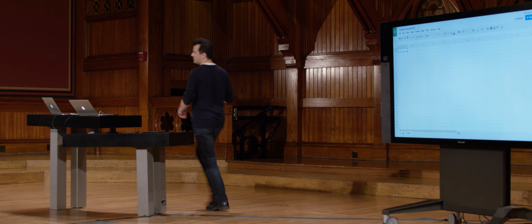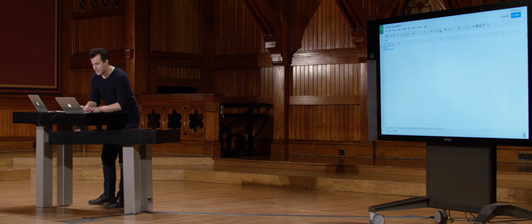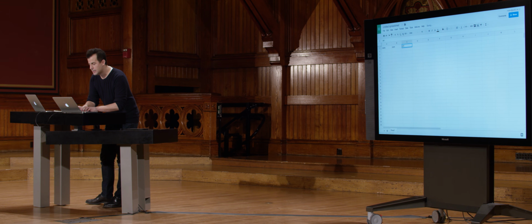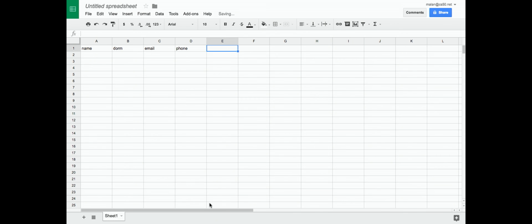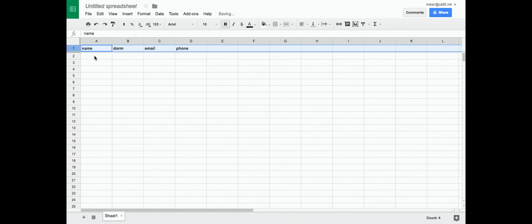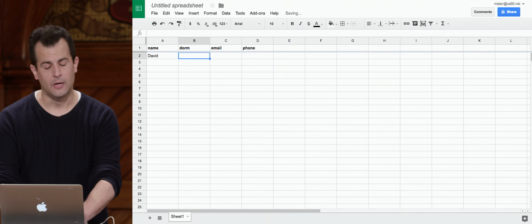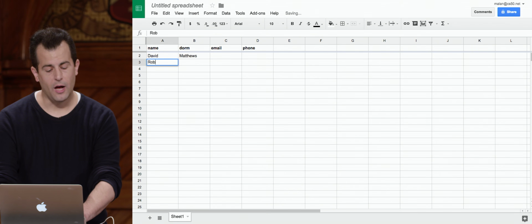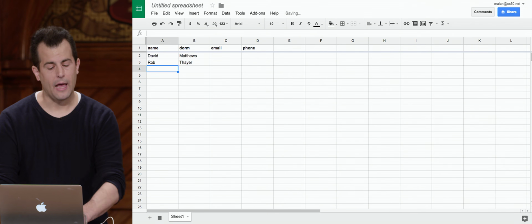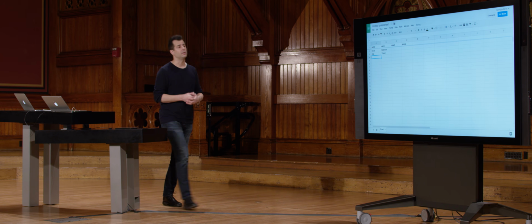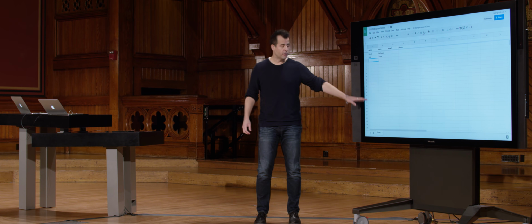So if I were to do this in reality, let me go ahead and do just that. Name and dorm and maybe email and phone and any number of other fields. And I'm going to go ahead and really be tidy here. And you can do these silly aesthetics in something like Google Spreadsheets and Excel and Numbers. But here is where I would do something like David in Matthews and Rob in Thayer and... We can fill in the rest of these rows. And we can just keep growing and growing and growing.